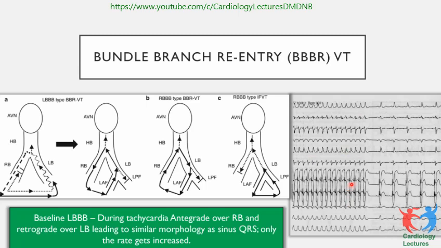When you have an underlying bundle branch block, particularly if you have a cardiomyopathy, this is usually not AVNRT or a supraventricular tachycardia. You should keep the possibility of bundle branch reentry. And mind you, bundle branch reentry is curable. We ablate one of the bundles, usually the left or the right bundle, and the tachycardia can be finished.